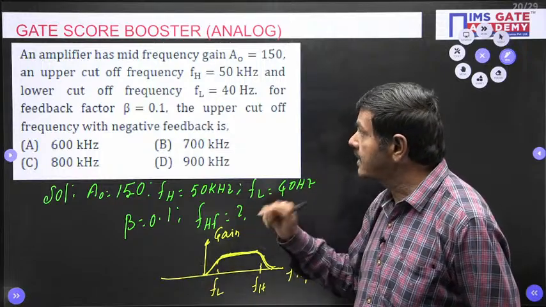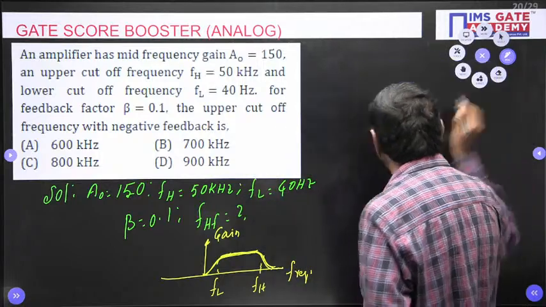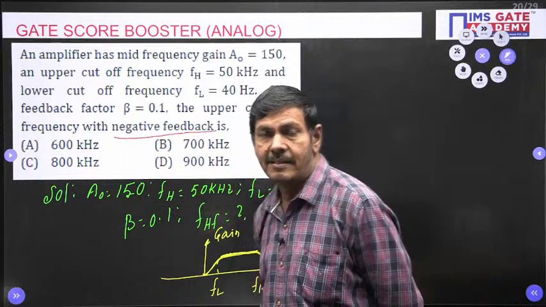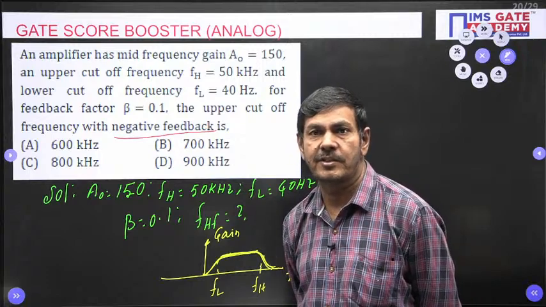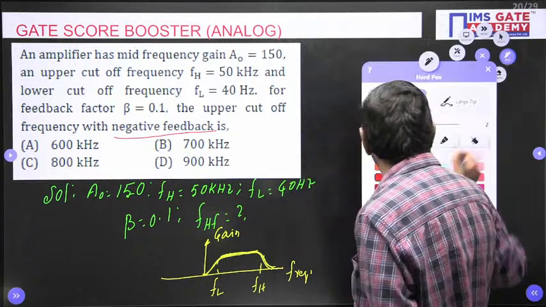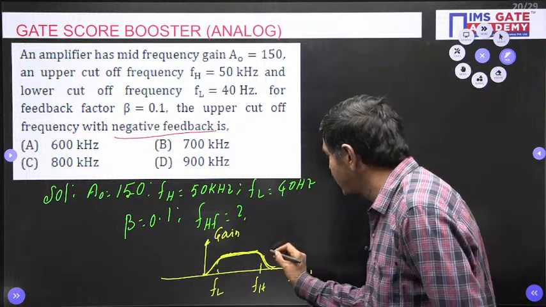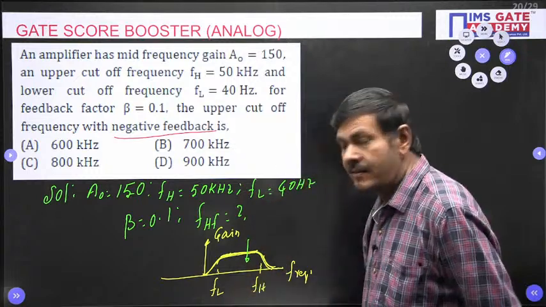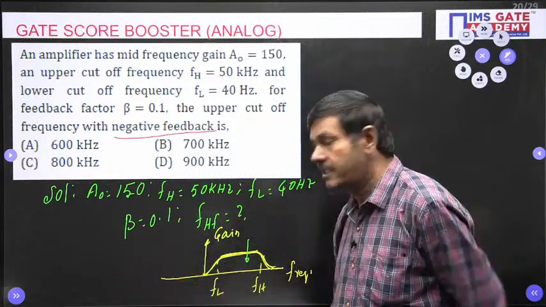Here, what feedback is given in the problem? You watch. This is given with a negative feedback. Due to negative feedback, is the gain going to increase or decrease? That point you need to understand. Because of the negative feedback, the gain will be reduced. Whenever the gain is reducing, this FL and FH will be changing.